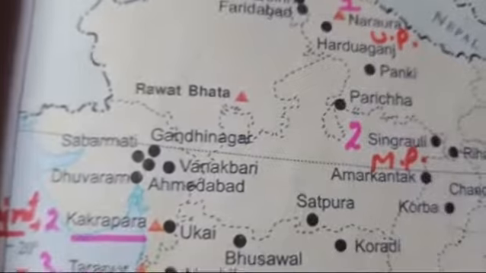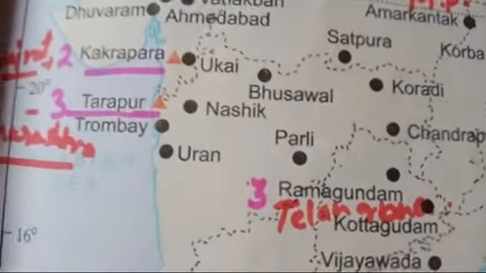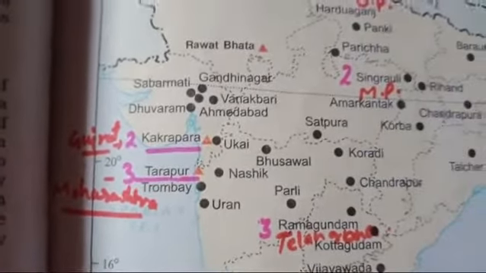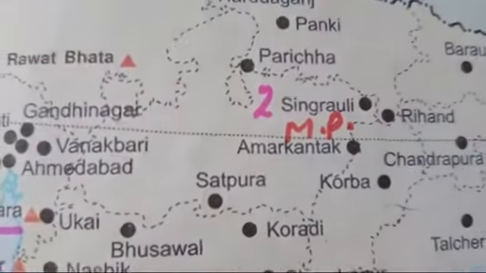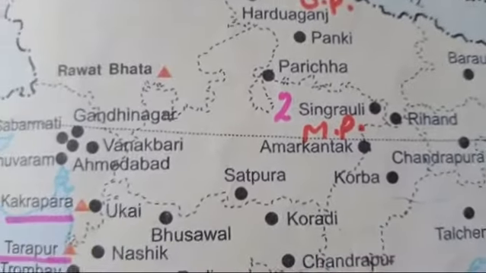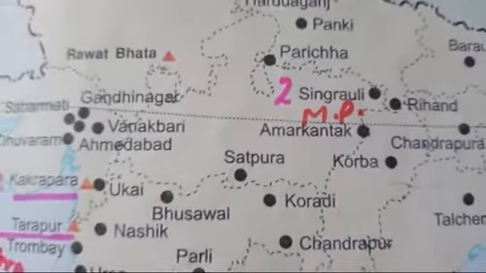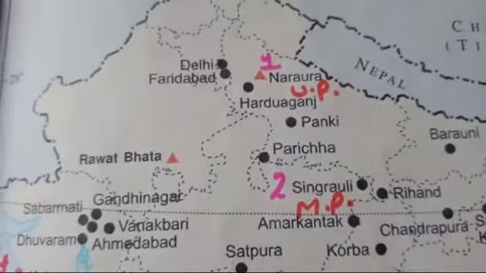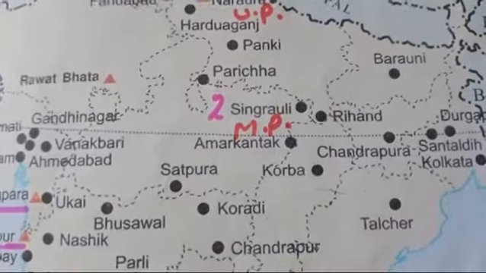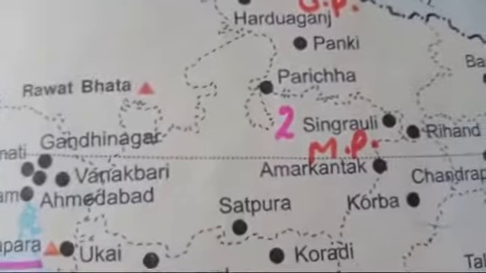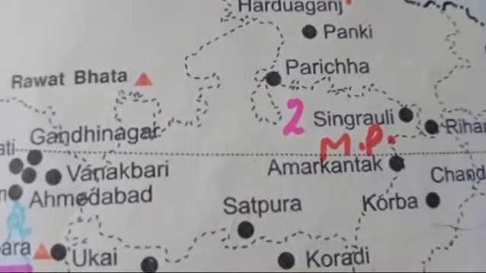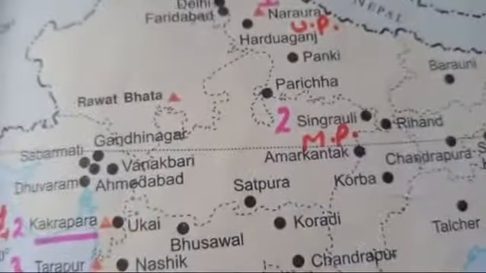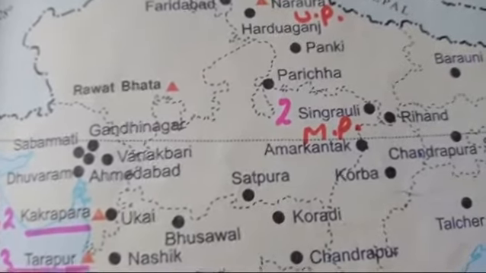Second is your Singrauli, and you can see the second is Singrauli. It is another nuclear power plant of India, and it is in Madhya Pradesh, MP. Singrauli, second number. First is Narora, it is in UP, and second is Singrauli. Now it is nuclear, yes, nuclear power plant. Second is Karapara, not Singrauli. Singrauli is your thermal power plant.